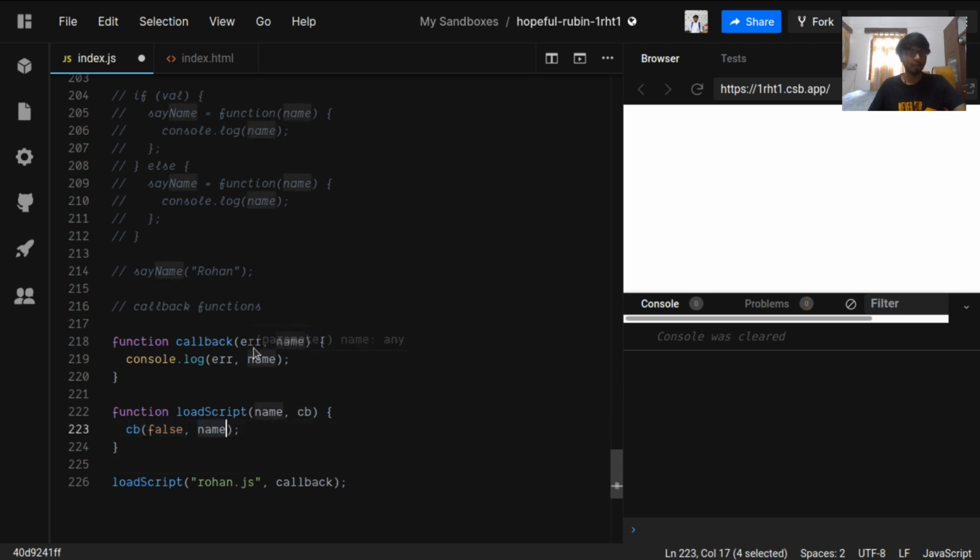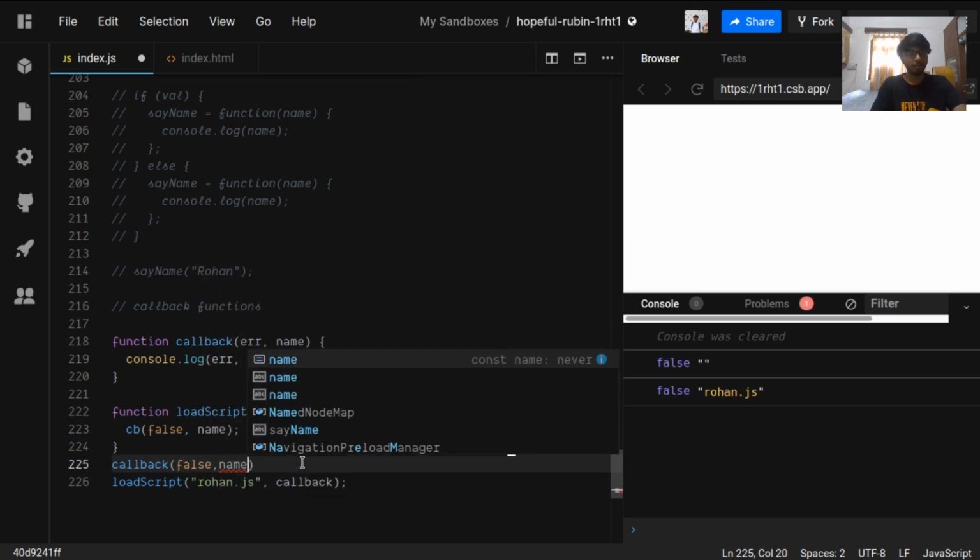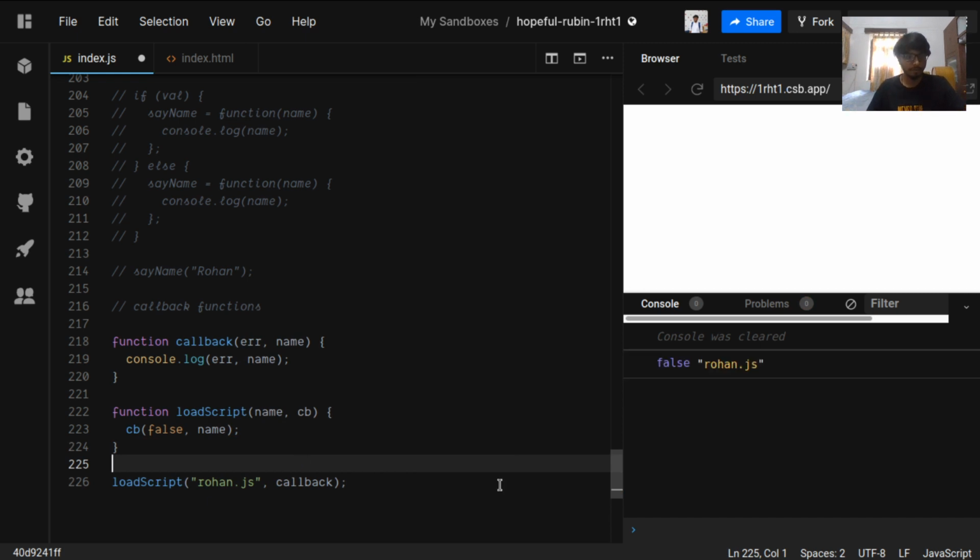We knew that the callback function will have two values in it, error and name, and it knows that it has to pass two values. So this will be called, and when it is called, it will look for the function which was passed. This cb is pointing to this callback, so when we are calling this cb, it is actually calling this callback, being passed false and name. We require the name which was passed in loadScript, so that is why we are using callback here.